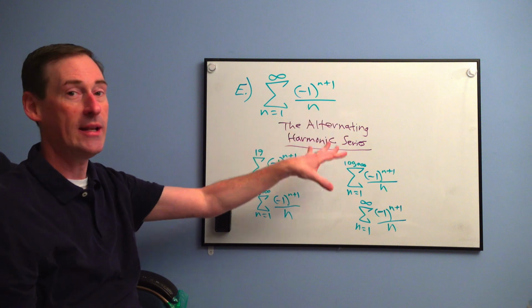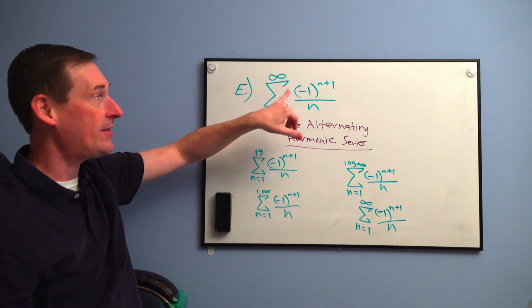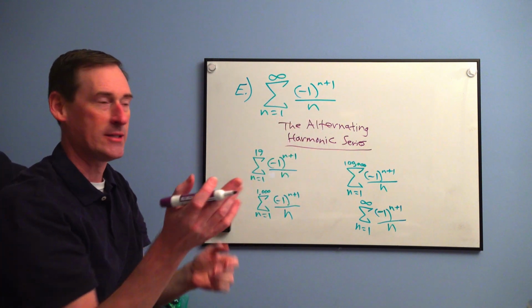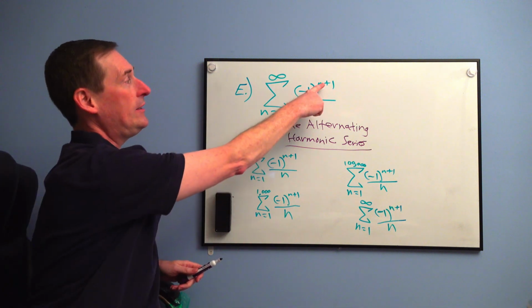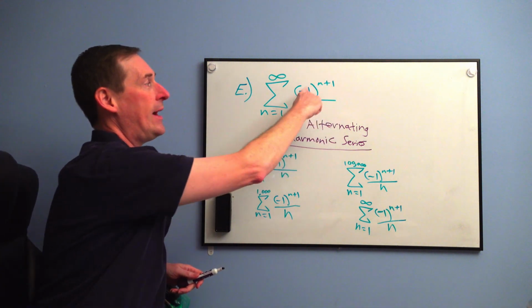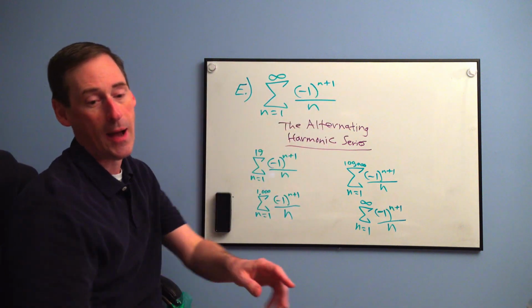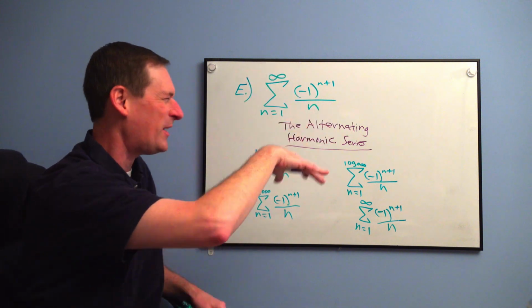So alternating harmonic series. You plug in 1, 2, 3, 4, 5, 6, 7, and the sign is just going negative, positive, negative, positive, negative, positive. Actually it starts out as positive though, because if you put in 1, you get 1 plus 1 is 2, -1 squared is +1, so the first term is positive, all right? Now, did I write that on the paper? I didn't write out the series actually. I don't think we have to this time. We kind of get it.